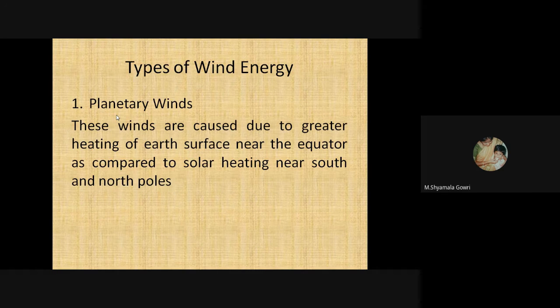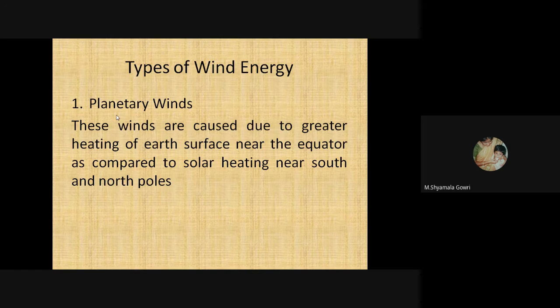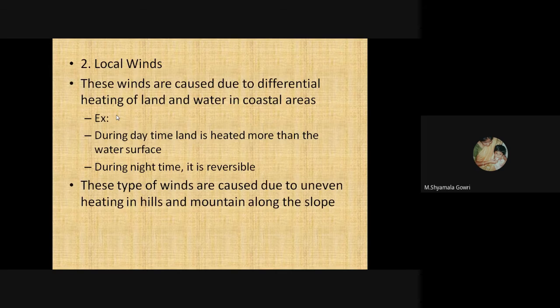There are two types of wind energy. One is planetary winds, another one is local winds. The planetary winds are caused due to greater heating of Earth's surface near the equator compared to solar heating near south and north poles. The local winds are caused due to differential heating of land and water in coastal areas.